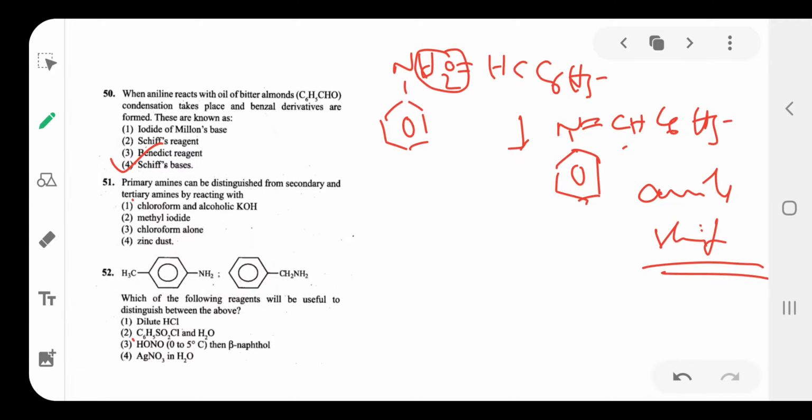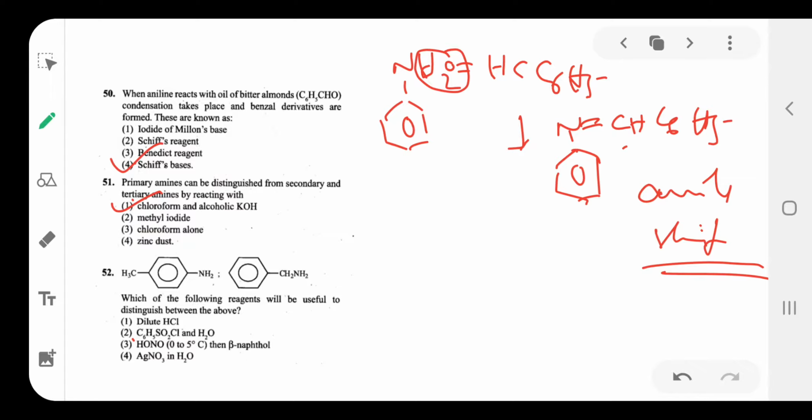Already I told in the notebook. So this is the fourth option. A primary amine can be distinguished from secondary and tertiary amines by the reaction with carbylamine. Carbylamine means amines react with chloroform and alkali to form isocyanide. The carbylamine test is given only by primary amines, but secondary and tertiary amines do not give the carbylamine test. Option is 1.